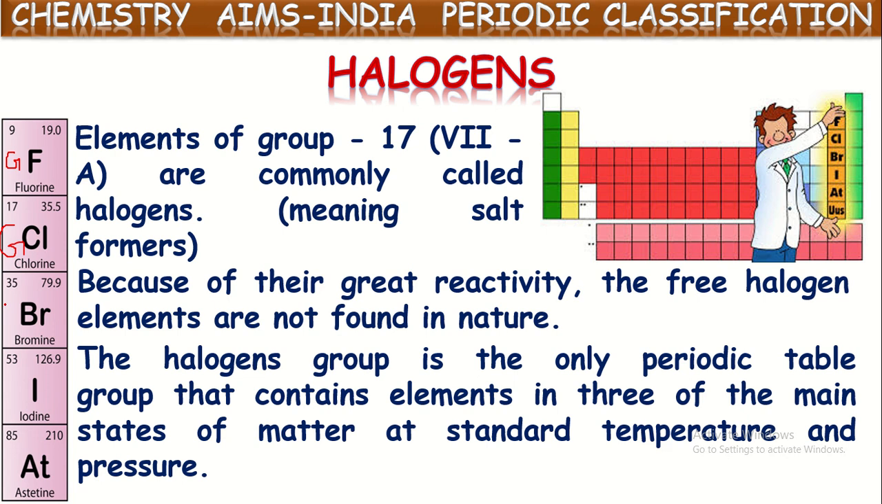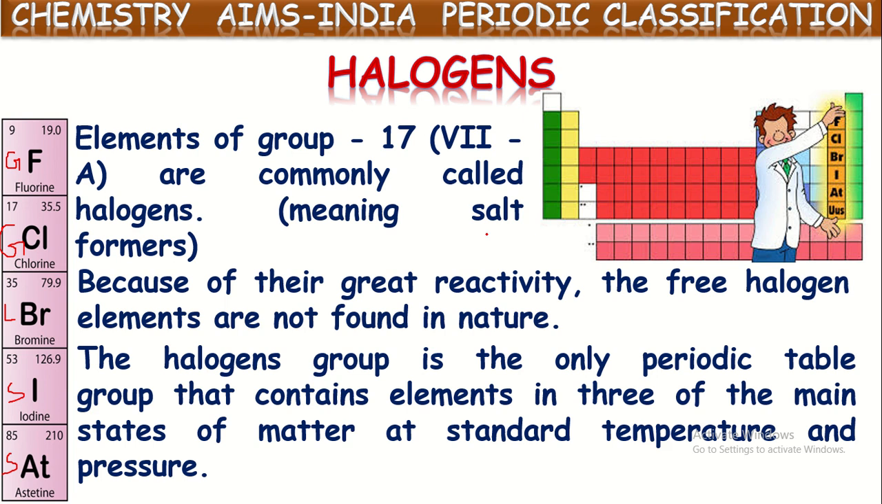And if you see bromine, bromine is the only non-metal which exists in the liquid state, that we have studied in the lower classes, isn't it? Bromine is a reddish brown liquid non-metal. And if you see these two, iodine and astatine, these two are solids. So in the same group, there are elements existing in three different states: gases, liquids, and solids.